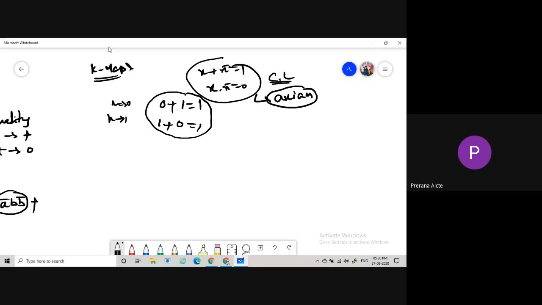There are no mathematical proofs, so we take that as one of the limitations in Boolean algebra. There is no chance to get a systematic manner. To overcome that, we are going to use the K-map.